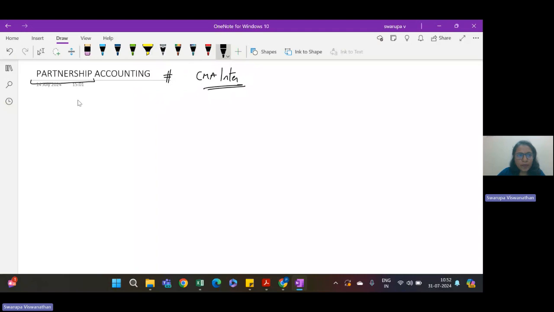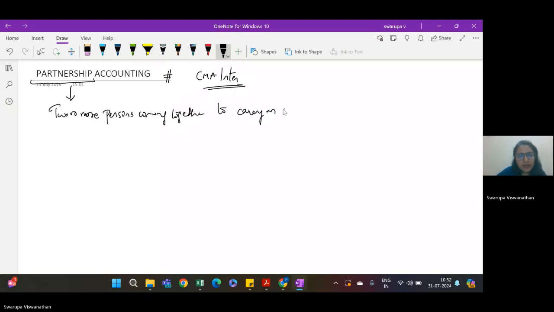So coming to the topic today, partnership accounting. First, let us see what is partnership. Partnership is two or more persons coming together to carry on a business. So they are joining together to carry on a business. They share rights and responsibilities and they share the profits and losses as well.